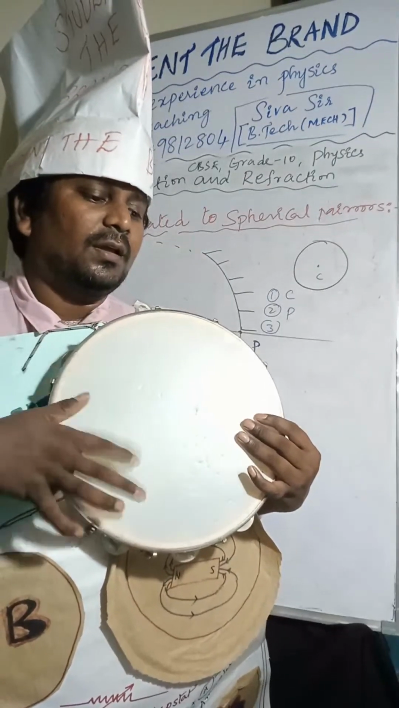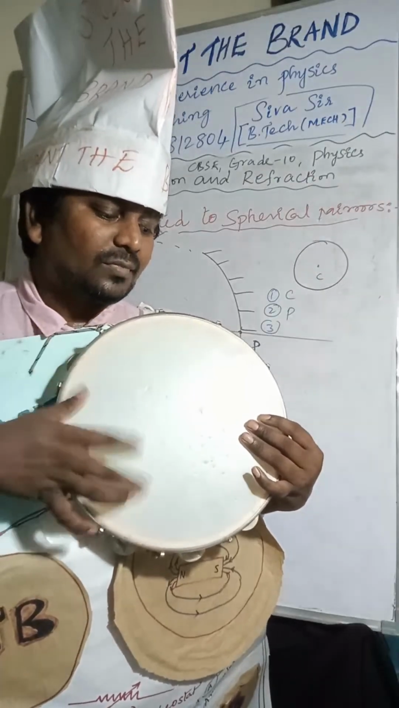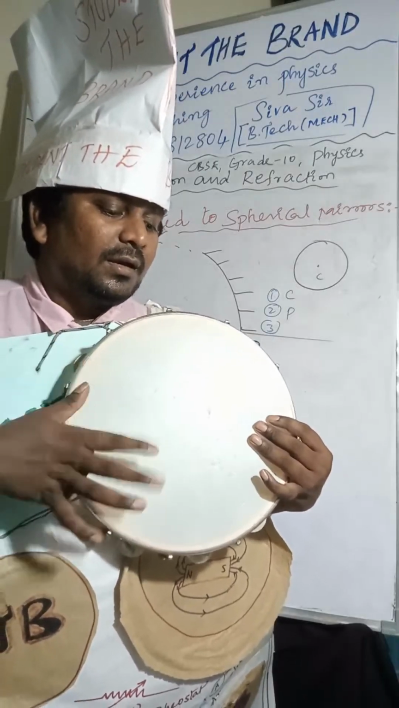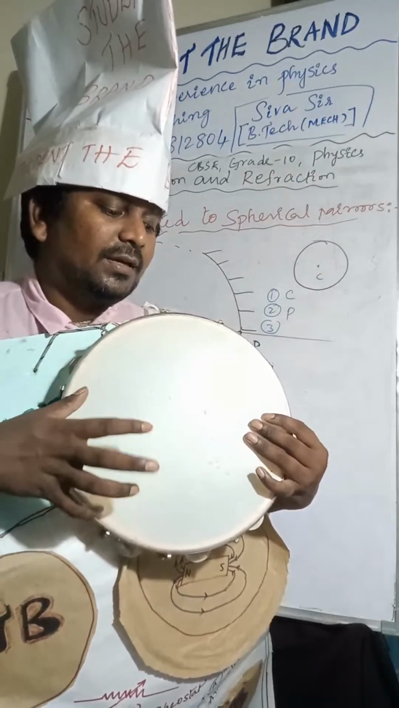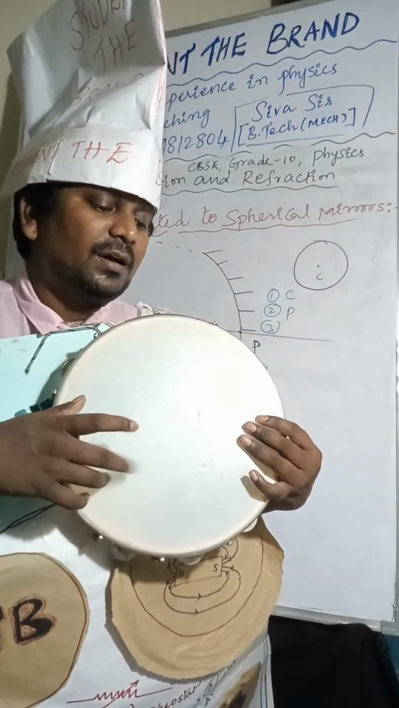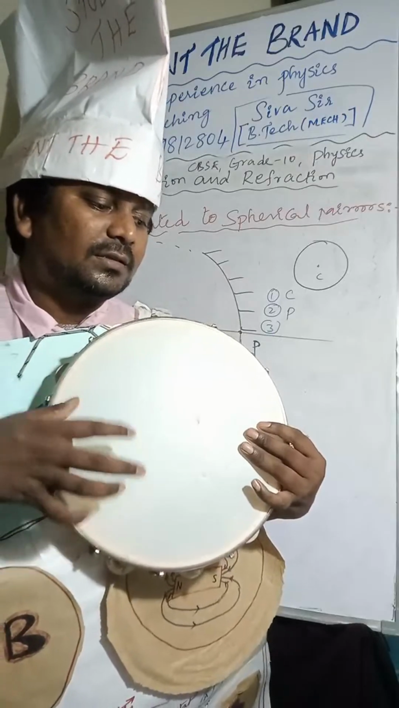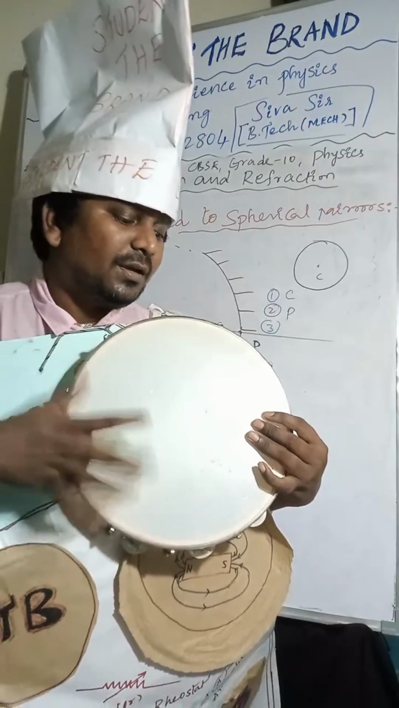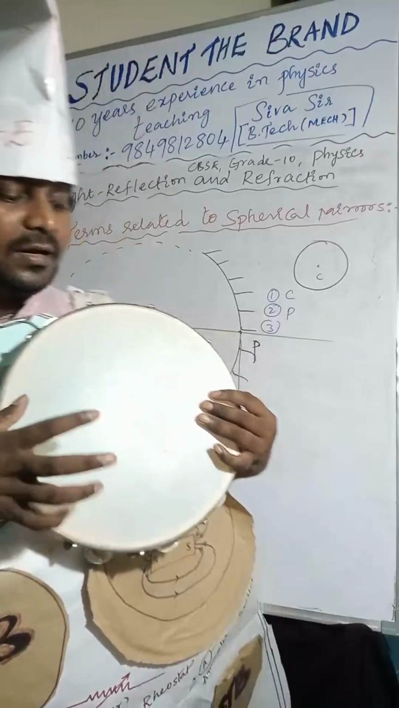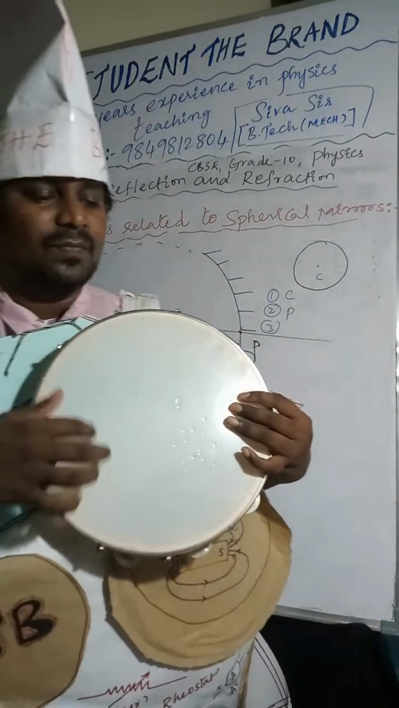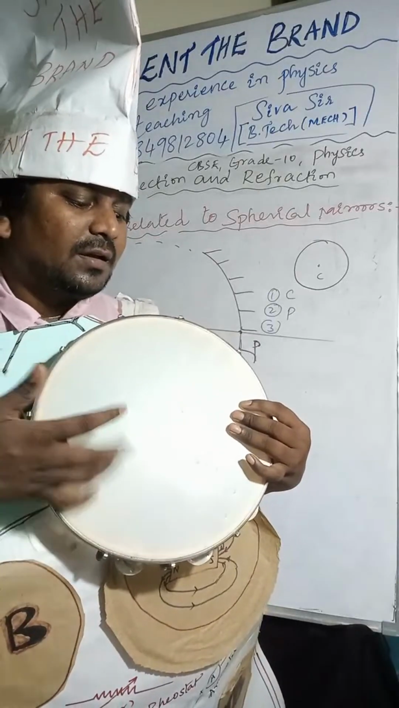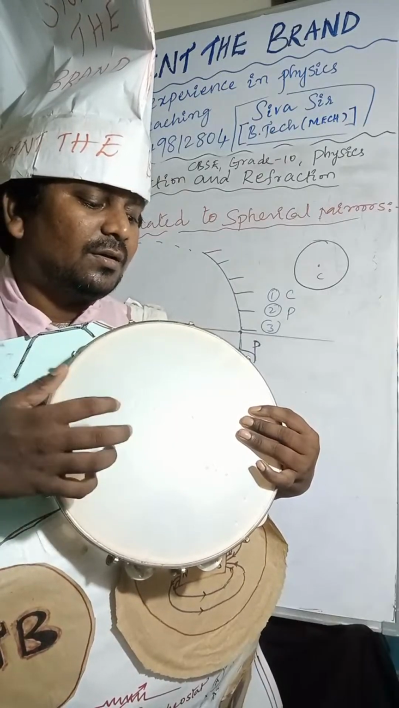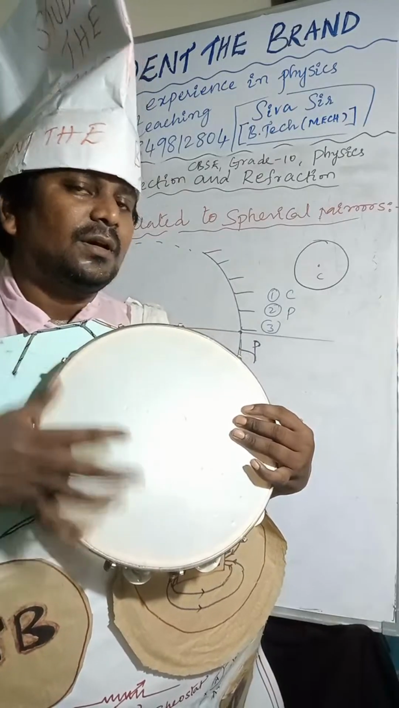Myopia. Near distance we can see, far distance we cannot see. For myopia correction we are using concave lens.